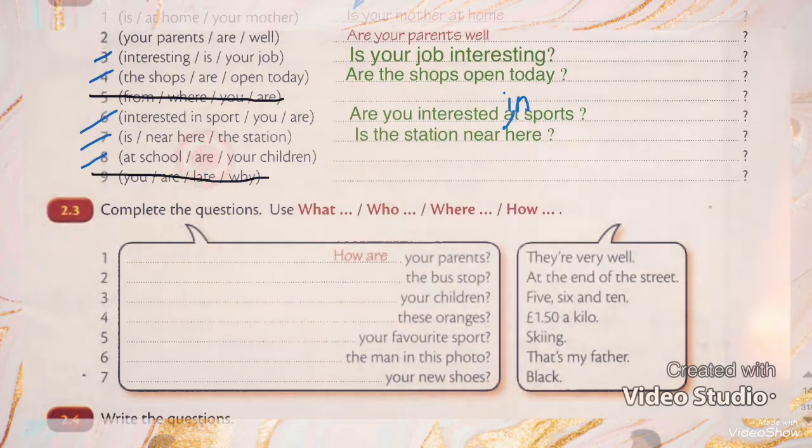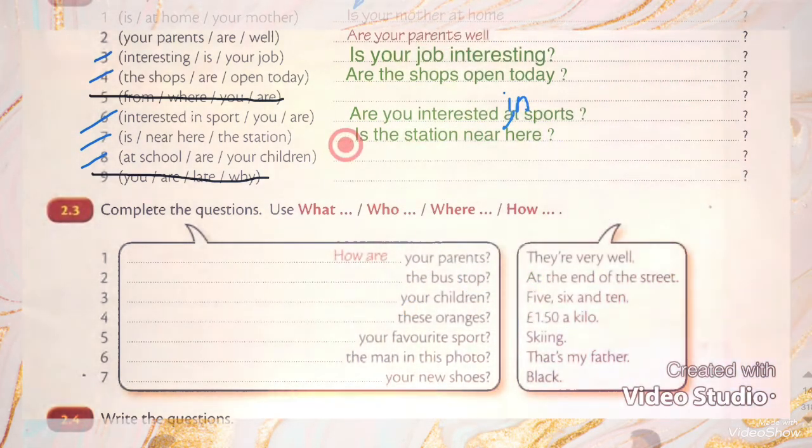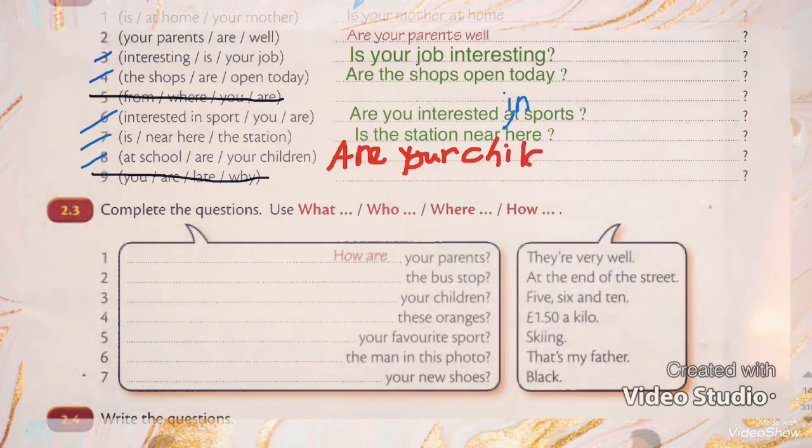I can hear you, my dear students. I should begin my question with are. Very good. Are, and what is the subject? Your children. Very good. Are your children at school?